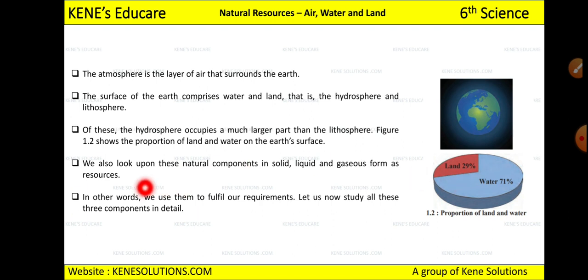Okay, and we also look upon these natural components in solid, liquid and gaseous form as resources. So there are three natural components: one is solid, second is liquid, and the third one is gaseous. Okay, in other words, we use them to fulfill our requirements. And now let us study all these three components in detail. Which three components? Solid, liquid and gases. Okay,